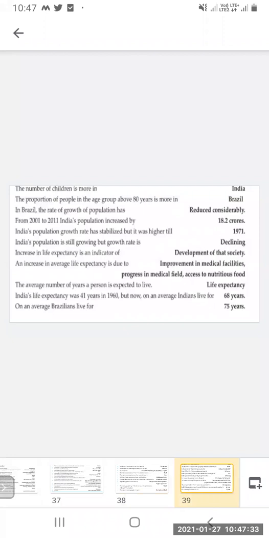In Brazil, the rate of growth of population has reduced considerably. The increase in average life expectancy is due to improvement in medical facilities, progress in the medical field, and access to nutritious food. The average number of years a person is expected to live is called life expectancy. India's life expectancy was 41 years in 1960, but now on average Indians live for 68 years. On average, a Brazilian lives for 75 years.